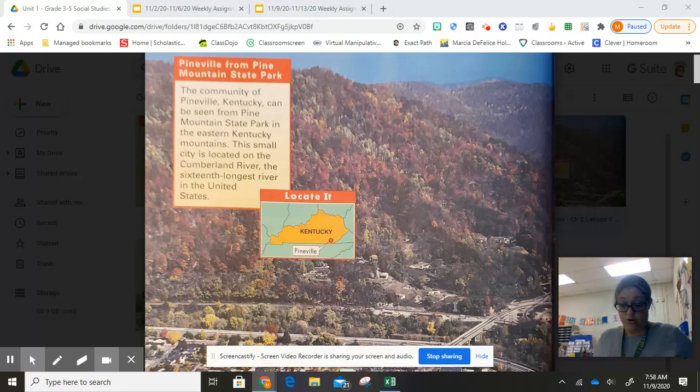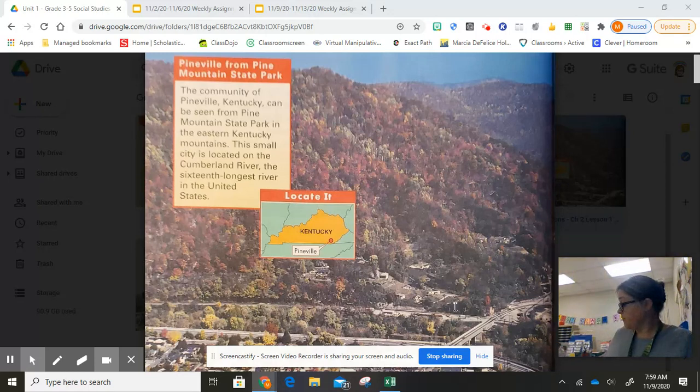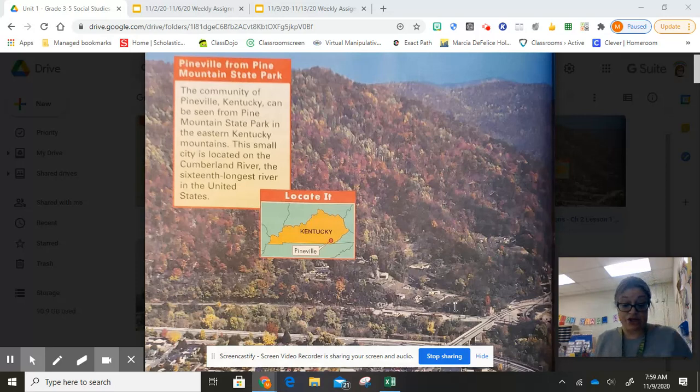Our next word that we're going to look at today is the word map. And that's going to be our skill that we work with this lesson, reading a map. We're going to work on that tomorrow. So what is a map? A map is a picture that shows the location of things. And there's lots of different maps out there. Street maps, country maps, state maps. It all depends on what you're looking at. Okay, our next vocabulary word is the word nation. What is a nation? It's a country with its own people and laws. Okay, so the United States is a country, the United States is a nation.